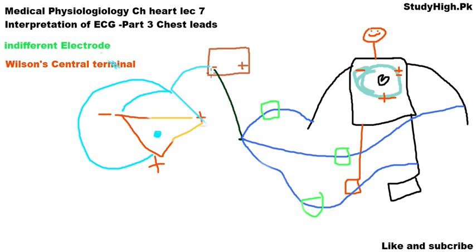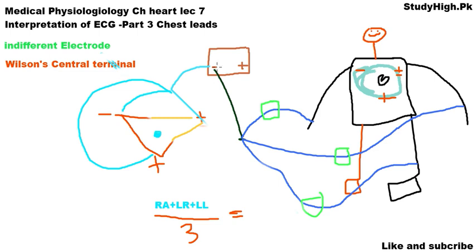That's why we make it common for all the chest leads. It does not participate in recording or modifying the deflection, or whether our electrocardiographic recording paper will record positive or negative. Only the positive terminal is free and has a major role in recording on our electrocardiographic recording paper. The value of the Wilson central terminal can be determined by taking the average of the potentials of right arm, left arm and left leg, divided by 3. This value gives the common value of our indifferent electrode, Wilson's common terminal or negative electrode.